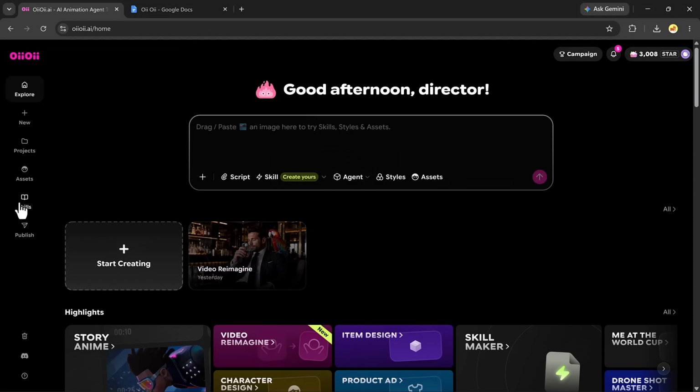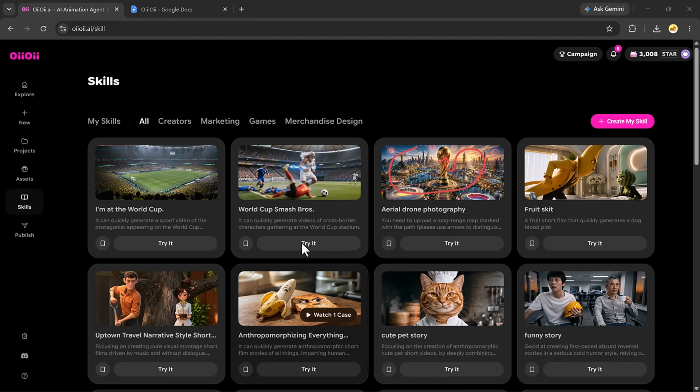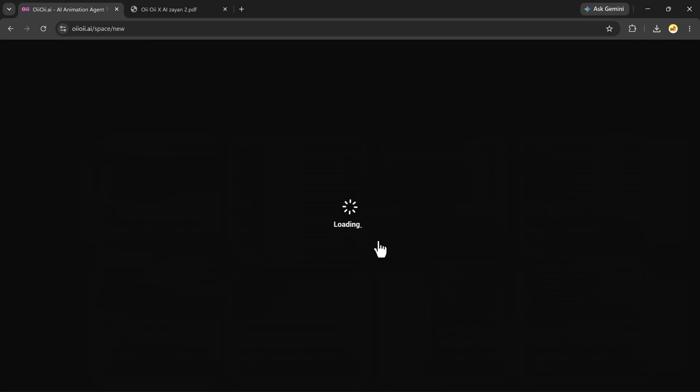Next, let's look at one of OiiOii's most useful new features, Skills. First, go to the left sidebar and click Skills. Here, you can browse the actual categories available on the platform, such as creators, marketing, games, and merchandise design. For this example, I'll select marketing, then choose short play ads.